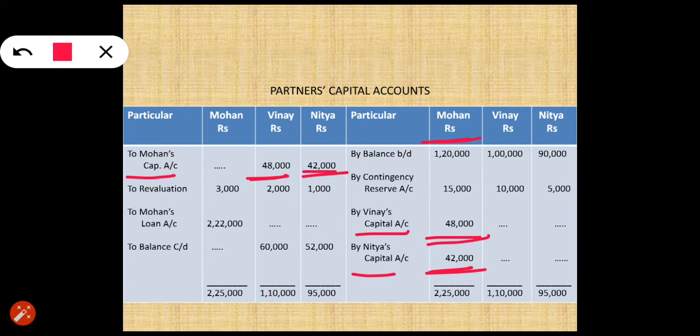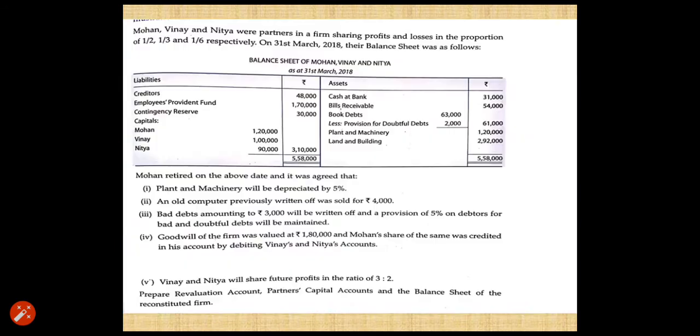So we have done three main adjustments. First, the calculation of gaining ratio. Second, related to reserve and accumulated profit and loss, and third, related to treatment of goodwill. Now next we will do revaluation of assets and reassessment of liability. Now come to the adjustment.